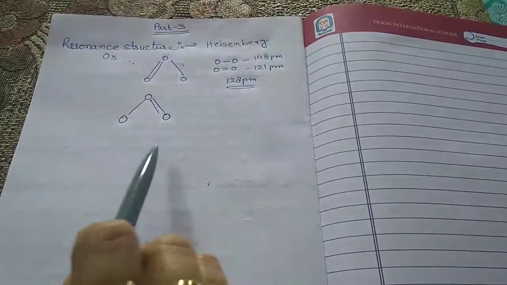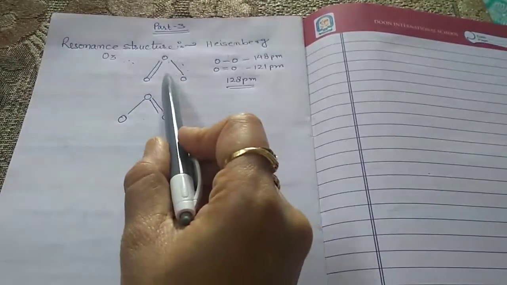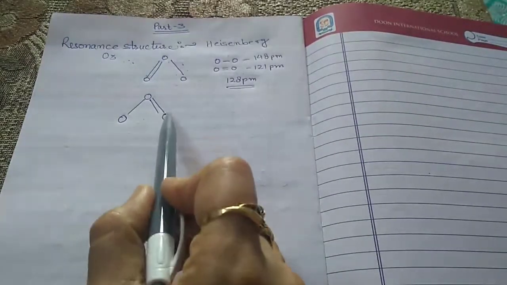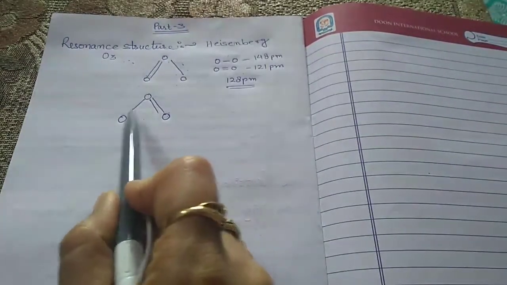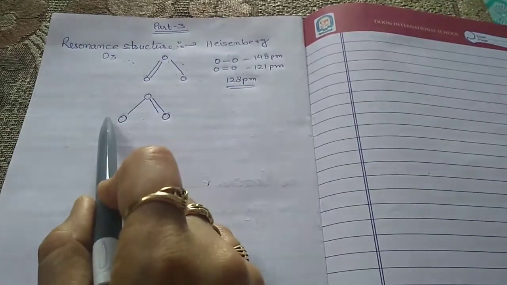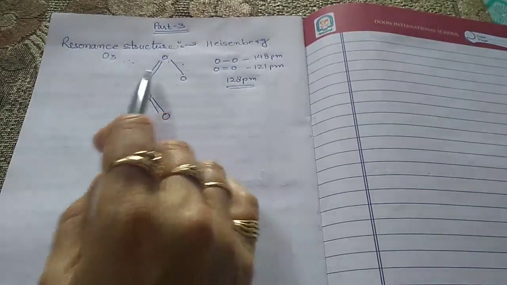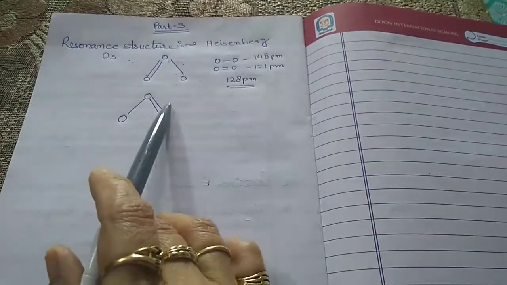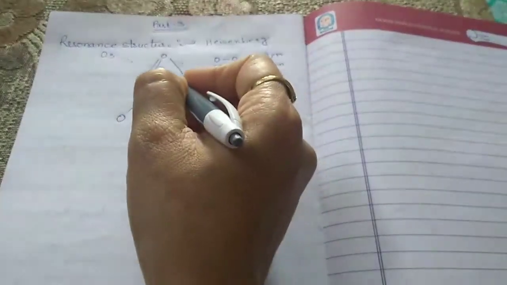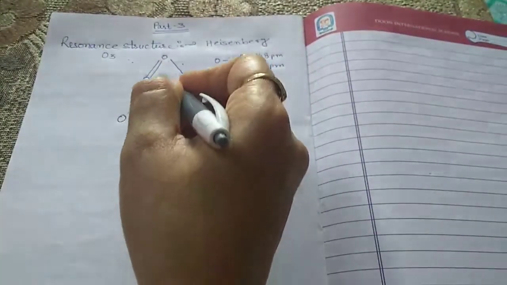Now we have two structures of ozone. Here the double bond is present on one side, and in the other the double bond is with the other oxygen atom and a single bond with the remaining one. So it is proposed that the actual structure of ozone is in between these two structures.